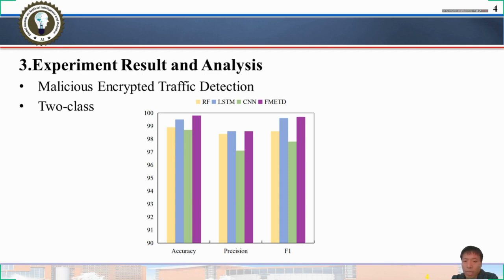The experimental results show that when the training set has a large number of samples, the two-class classification accuracy of FMATD reaches 99.8%, which was higher than that of the CNN.